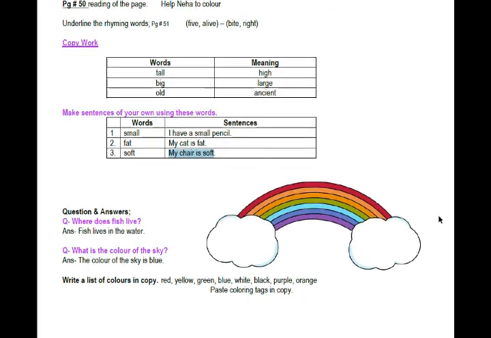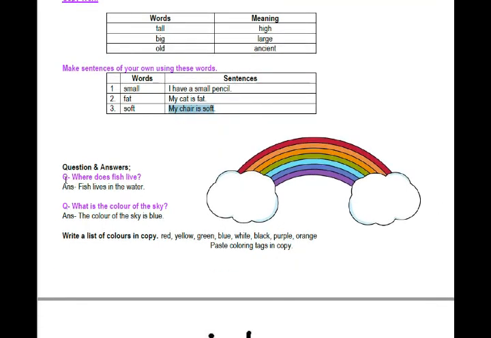Okay, now write the question and answers. The first question is, where does fish live? Fish lives in the water. The next question is, what is the color of the sky? The answer, the color of the sky is blue.